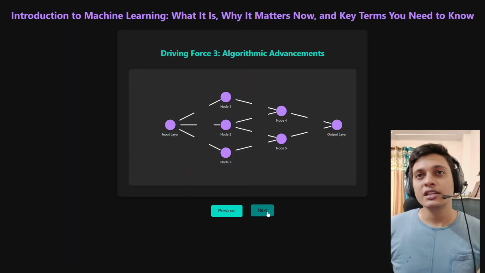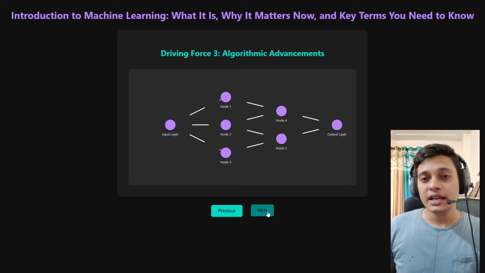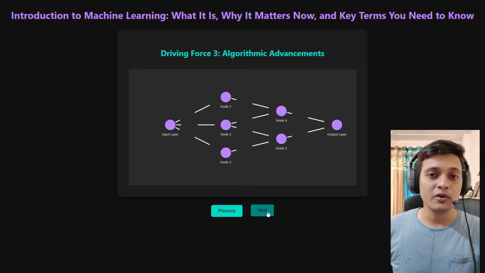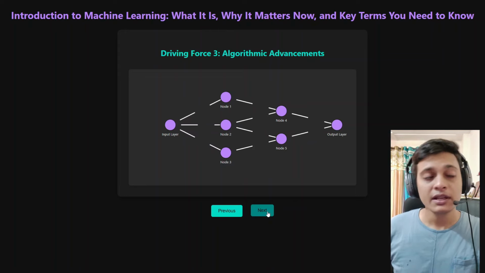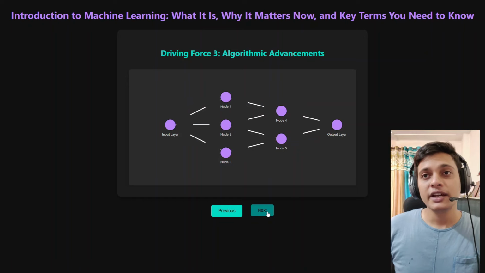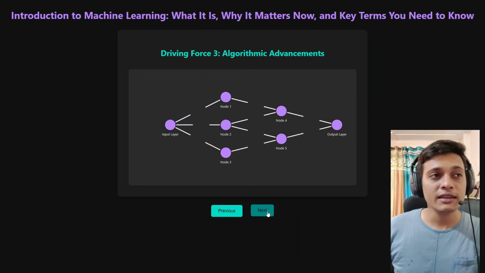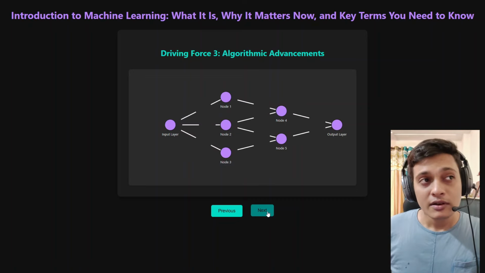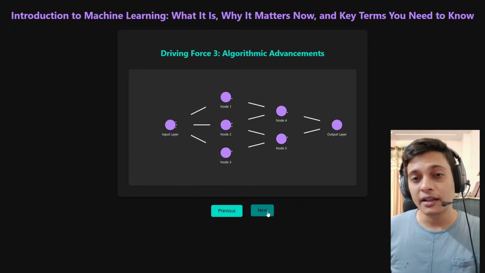This is the representation of algorithmic advancement. This algorithmic advancement is also a support to machine learning. As we have lots of data, lots of RAM, and lots of training data, because of that only we were able to create algorithms so advanced that they can provide you results in real time. See, all these things are interconnected.